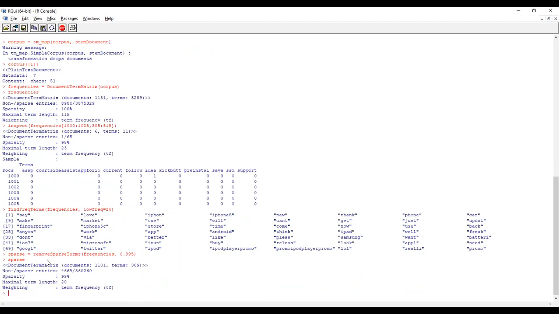Here, sparse has now removed 5% of the words. How many words are there now? See here, how many columns now? 309. A lot of things you removed, right? Previously 3,000 was there.